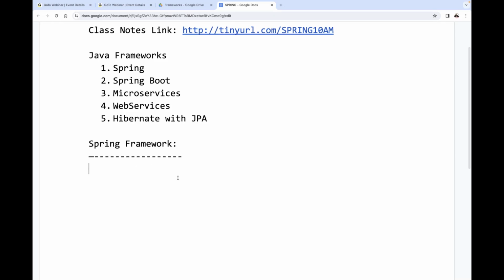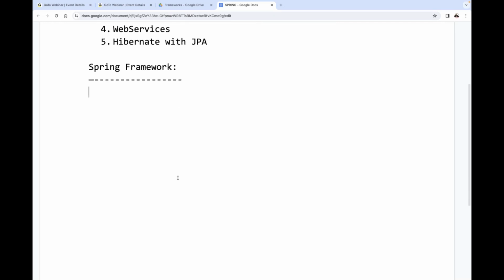So before going to understand the content in the Spring framework, the syllabus is very simple, 6 to 7 topics only that we are going to understand. What are the 6 to 7 topics inside the Spring framework? First one is, anyway, introduction. In all my classes, the introduction part will be a solid, concrete introduction.